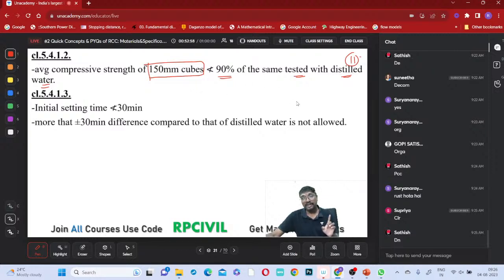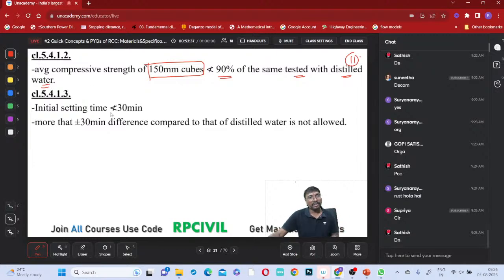First you add distilled water to the concrete, a 150 millimeter cube of concrete of a particular grade, whatever the grade, M20, M30, M35, M40. For that grade you add the required amount of distilled water and test it. You will get some strength. Using the same proportion and same materials, instead of distilled water you use the water which you want to use for construction and check it. The strength obtained using this water should not be lesser than 90% of the strength obtained using distilled water. Only then can you accept it.